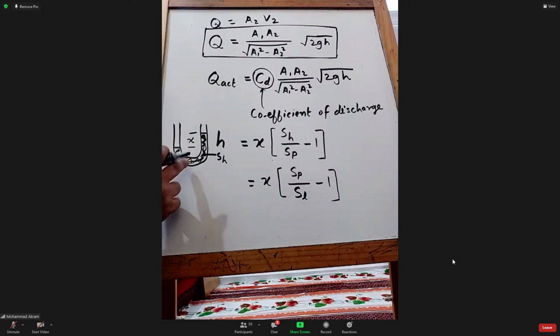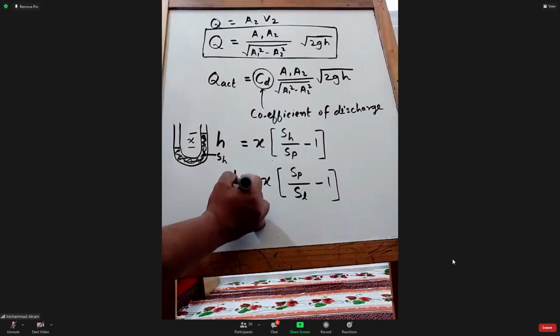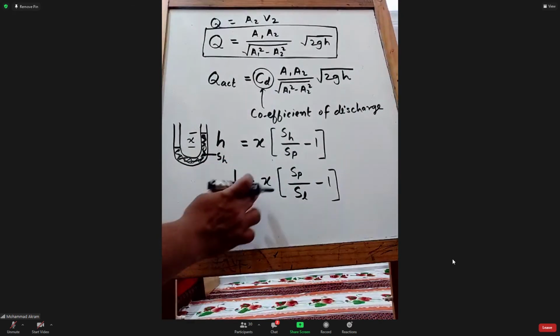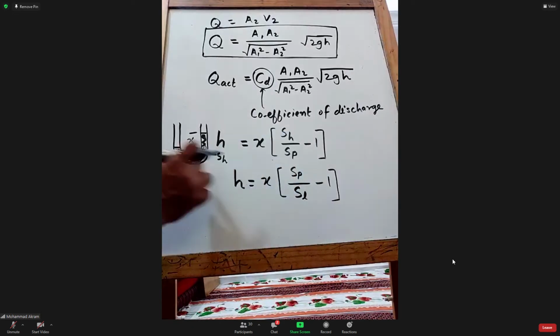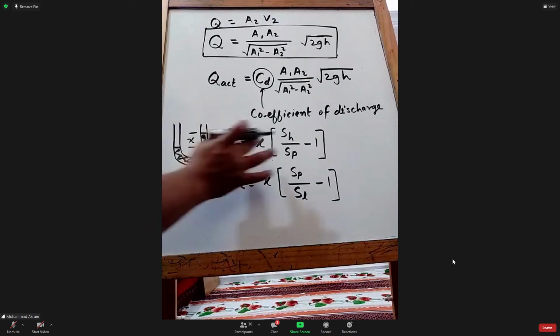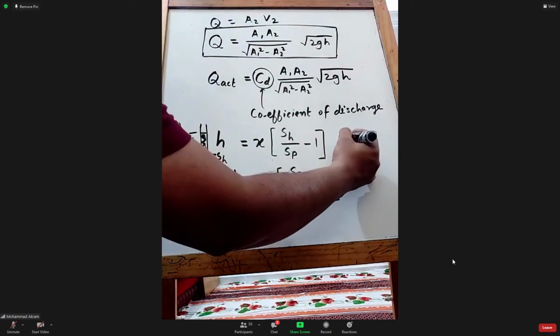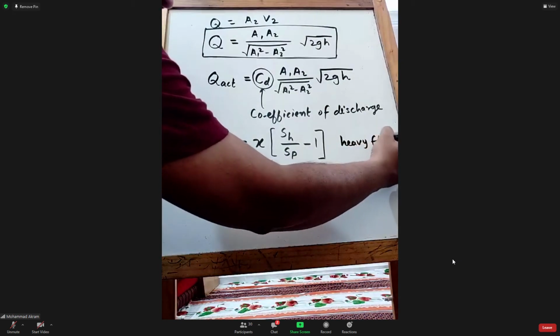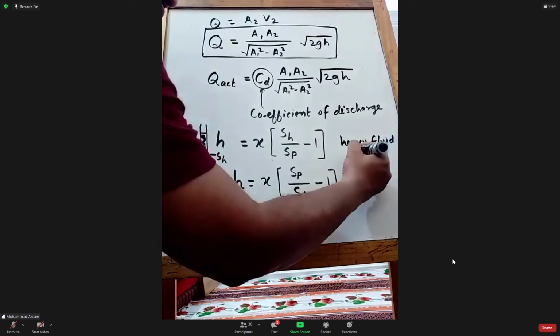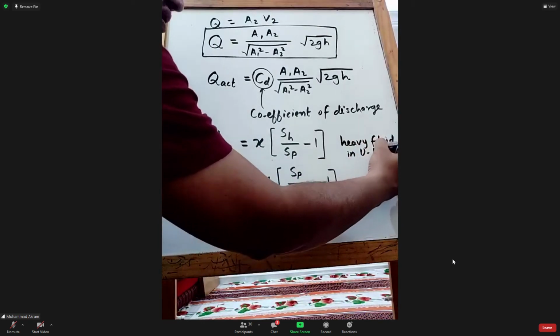If this is lighter than the fluid passing through the pipe, then you need to get the H from this relation, that X is equal to SP, here I am writing P for pipe, which is the pipe or the device, and H is for the heavy fluid in the manometer in the U-tube.